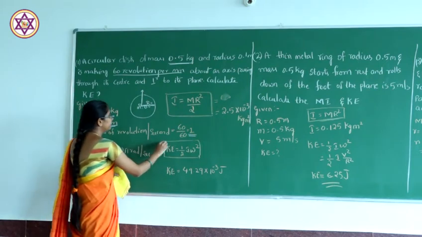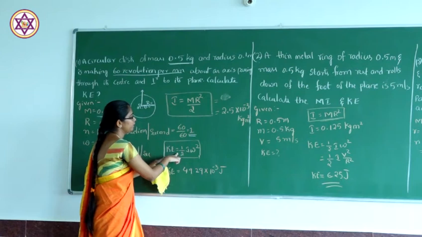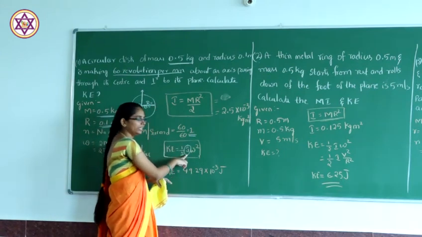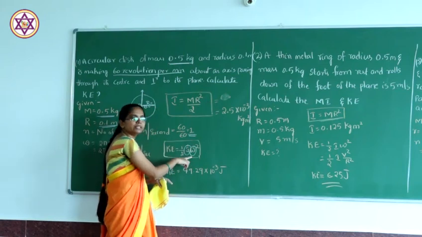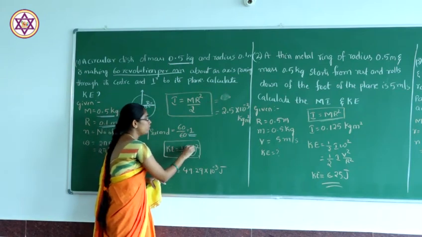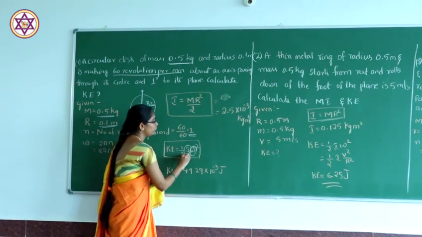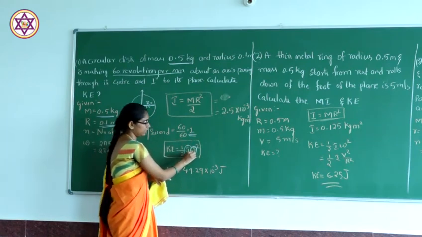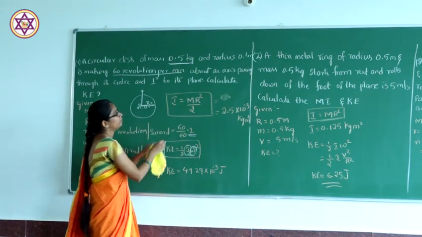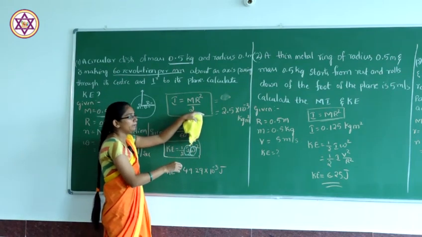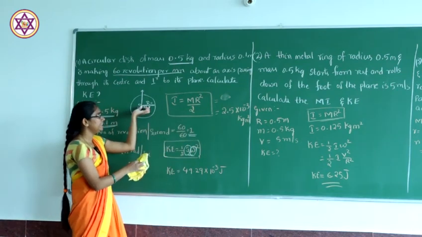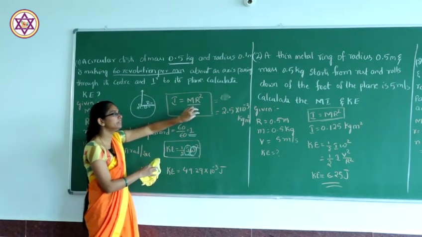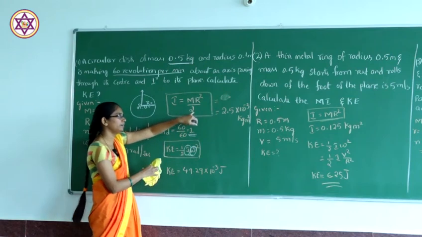So, kinetic energy is given by KE equals half I omega square. Here I is the moment of inertia and omega is the angular velocity. Before that, we have to find the moment of inertia and the angular velocity. The moment of inertia is I equals m r square divided by 2. Here they gave the radius and the axis passes through the center, so it is 2. If they gave the diameter, it would be 4, that is, d square divided by 4.